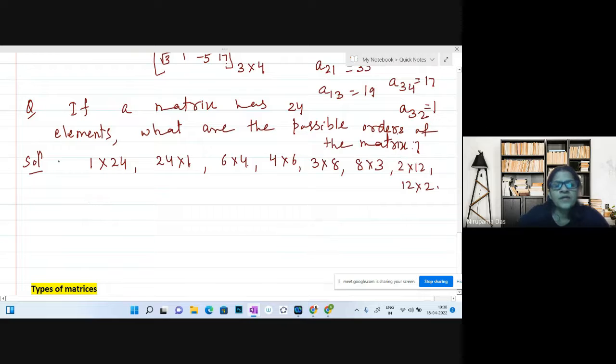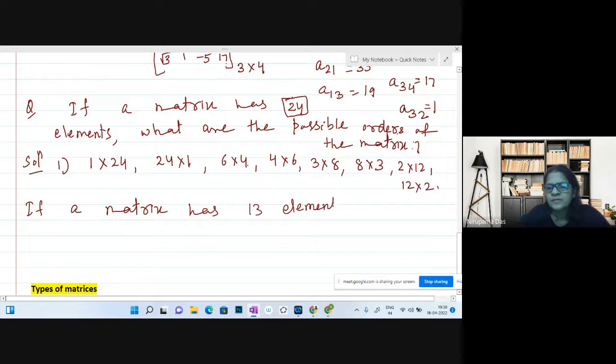What if it has 13 elements? Now 24 is a composite number. Suppose a matrix has 13 elements, then what would the possible orders be?